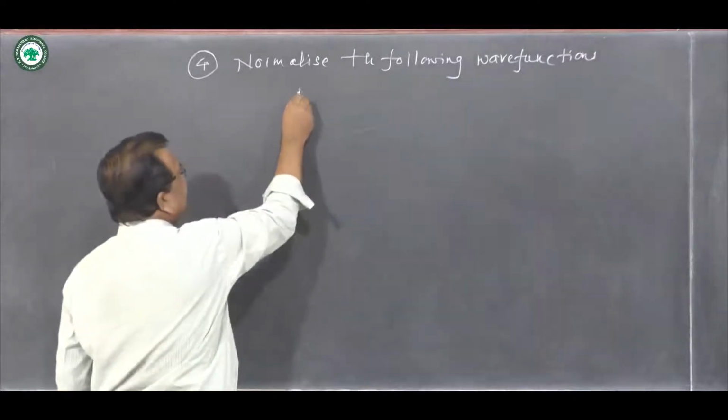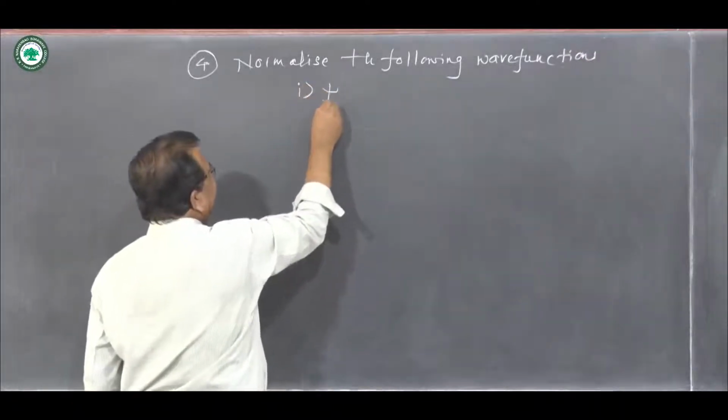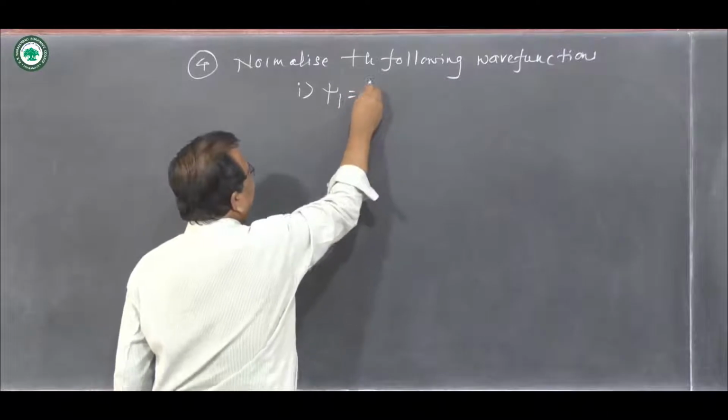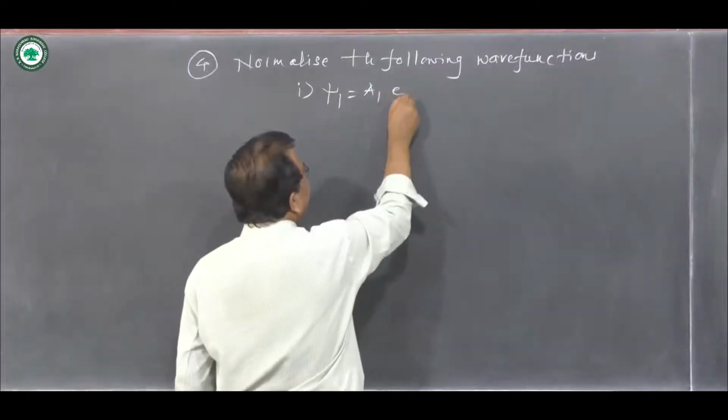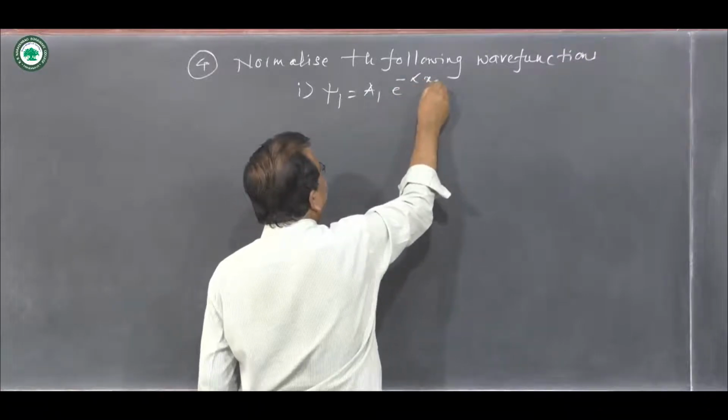The first wave function that is given is psi1 equal to a1, this unknown, and e raised to minus alpha x square.